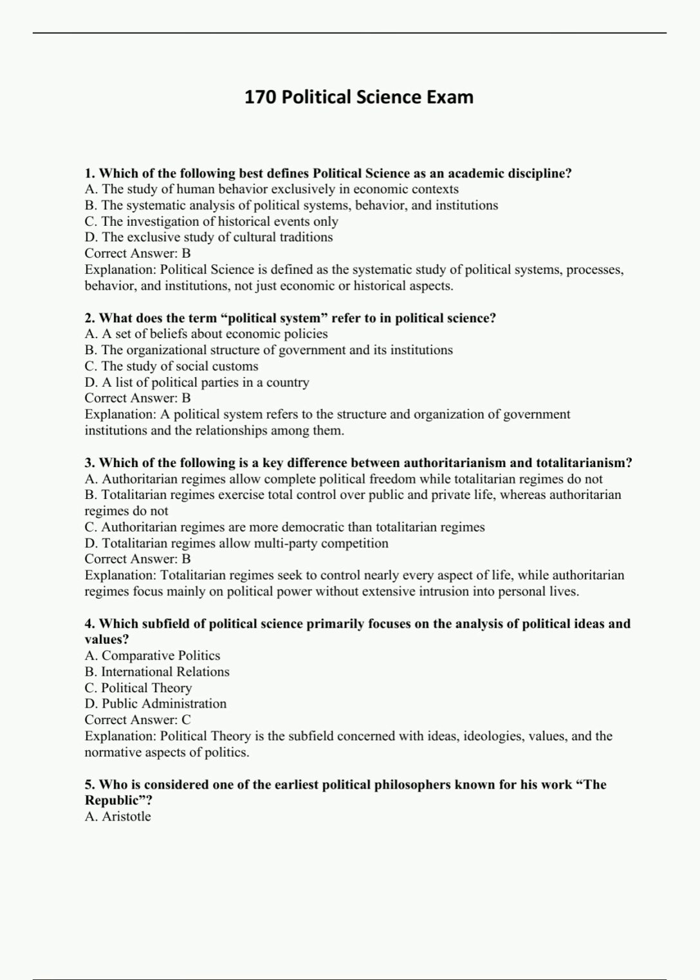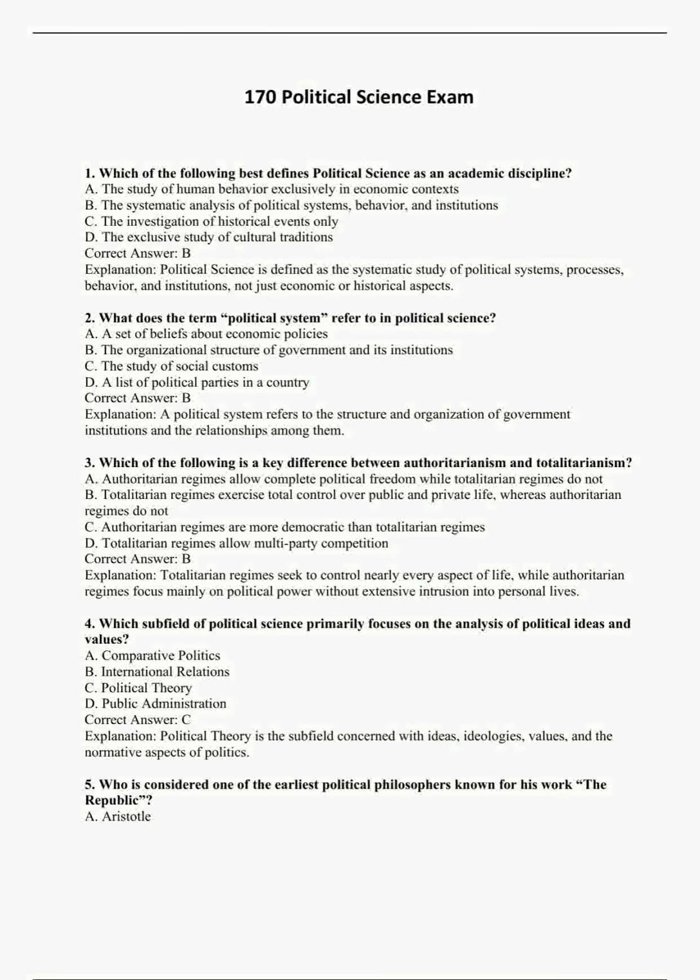Political Science exam. 1. Which of the following best defines political science as an academic discipline? A. The study of human behavior exclusively in economic contexts. B. The systematic analysis of political systems, behavior, and institutions. C. The investigation of historical events only. D. The exclusive study of cultural traditions.